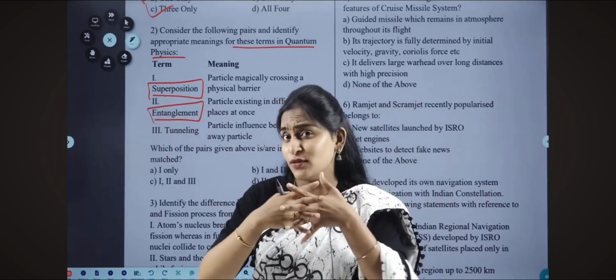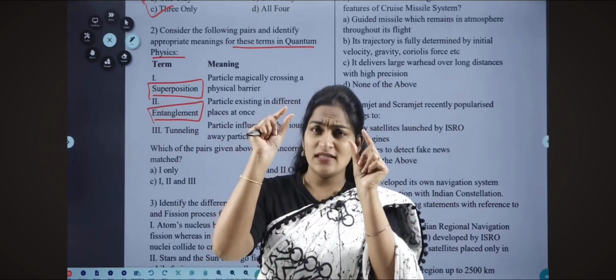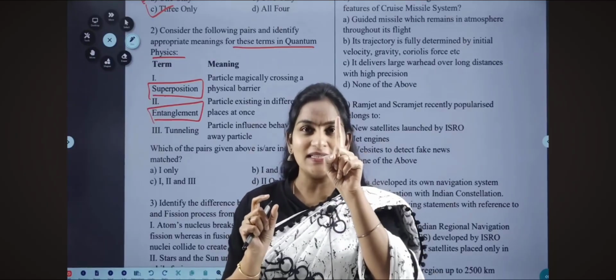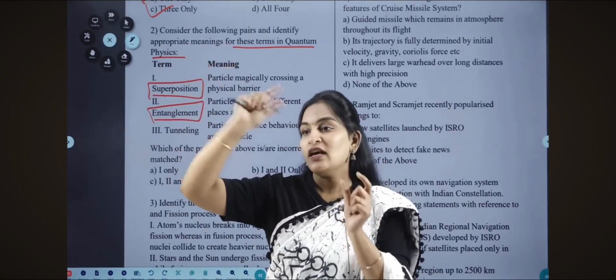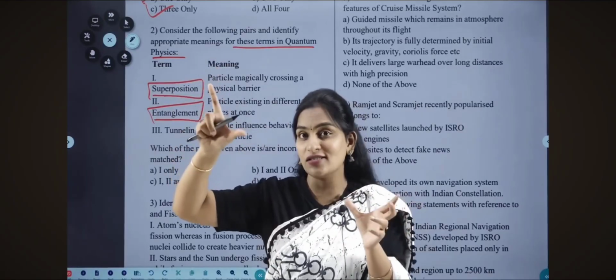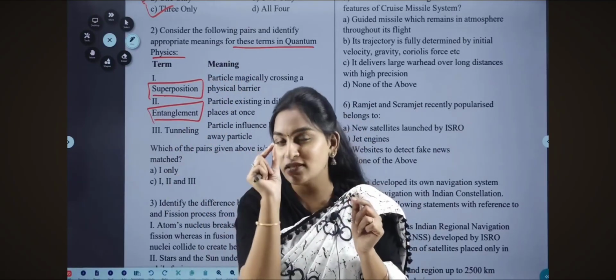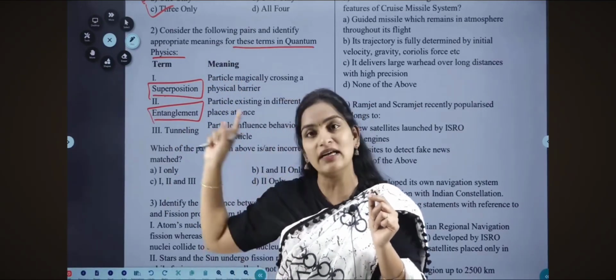And the next thing is entanglement. What does entanglement mean? Something which is linked with each other. So take two particles. Just now I told you, take a single particle. The same particle is present at two places, where one is in the US, you think, and the other one is in India. Even though the two places are at a larger distance, the two particles should be considered as a single particle. A single particle present at multiple places at a single time is superposition.